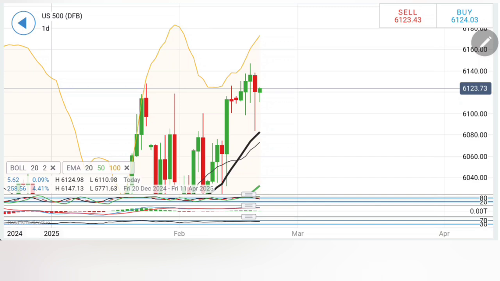But a selling entry I will only recommend is at 6110. Only and only if it stays below 6110, you can expect the next targets to be towards 6100 and then 6092, 6080. Below 6080 is where the bears will take over. Take your trades accordingly. Let's move to Nasdaq.